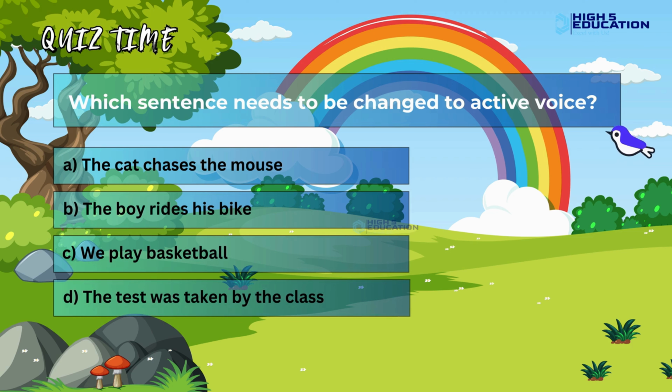Which sentence needs to be changed to active voice? A. The cat chases the mouse. B. The boy rides his bike. C. We play basketball. D. The test was taken by the class.